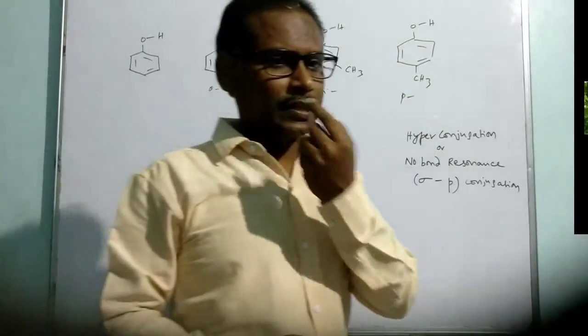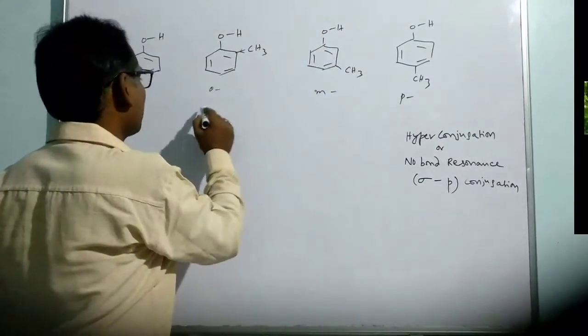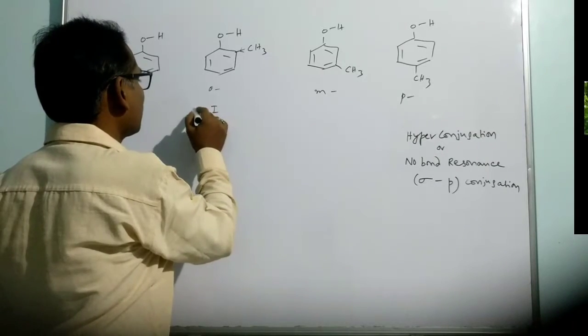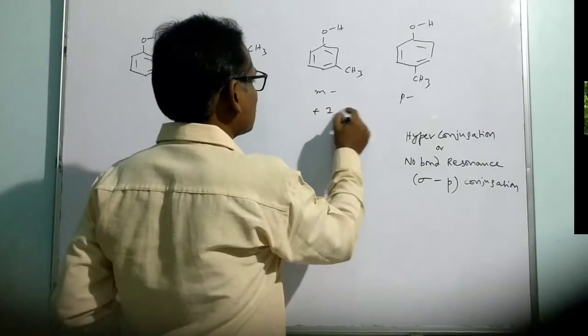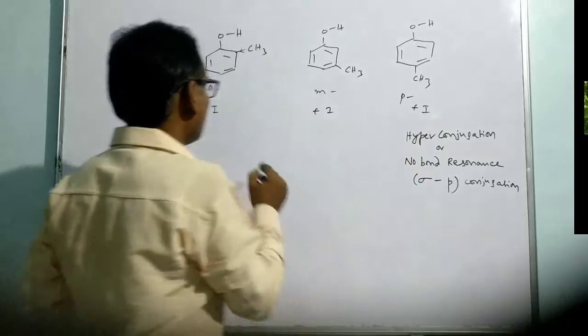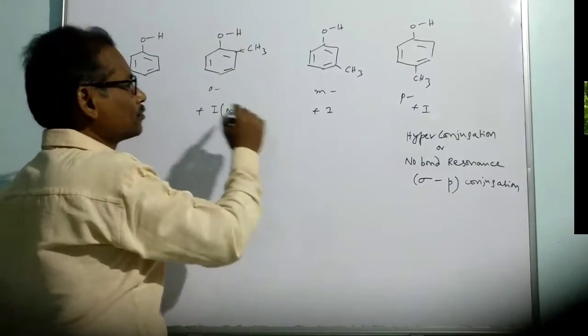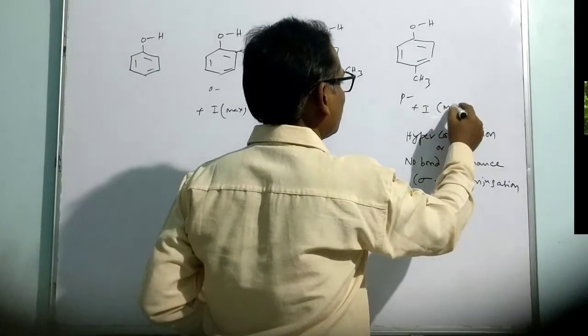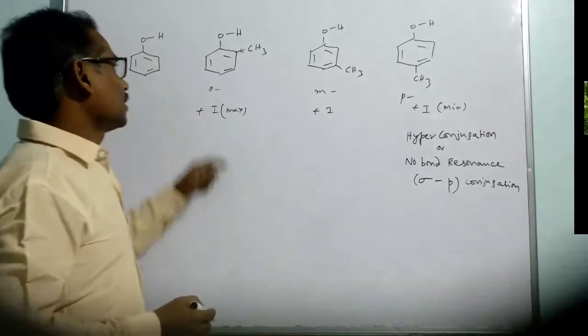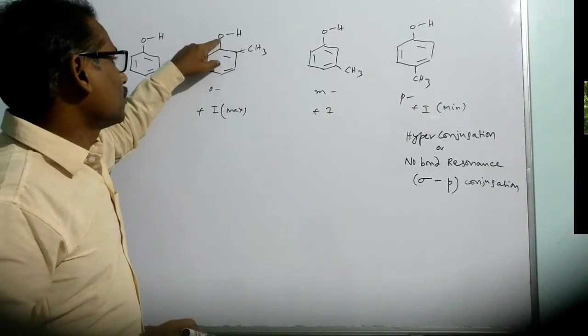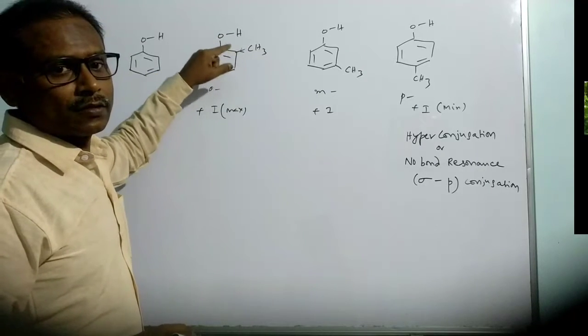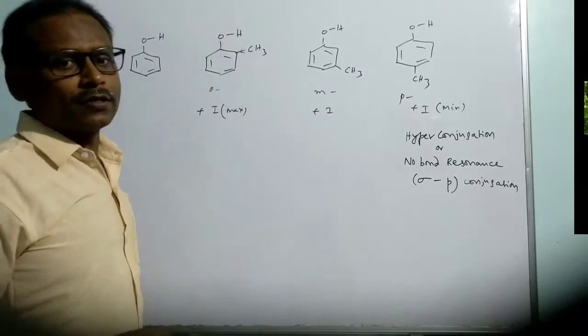That is referred to as the inductive effect. That inductive effect is common. I can say the inductive effect, or positive inductive effect, appears in all the situations. But it is maximum here because it is very near to the OH group. In this case it is low, because the distance between the methyl and OH groups increases, so the inductive effect is diminished.